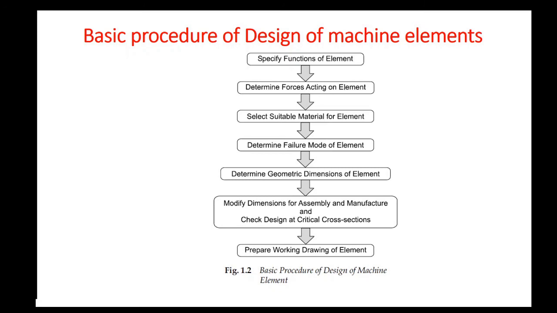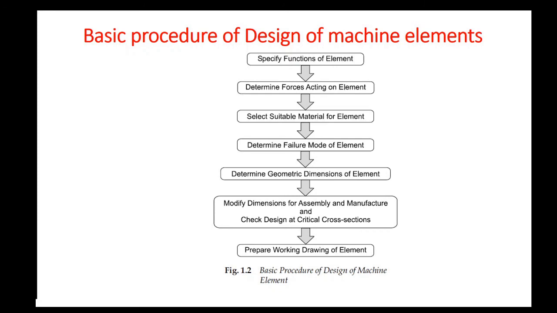Once you know the mechanical properties of the material chosen, you can determine the permissible stress value. If you know the ultimate strength and yield strength of a material, which are the mechanical properties, and you divide it by a suitable factor of safety, you can get the permissible stress for the material.